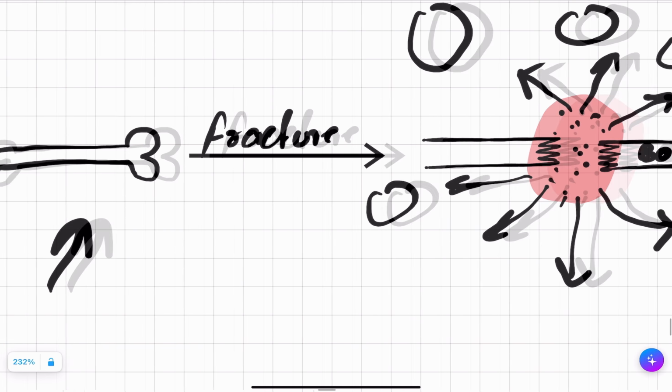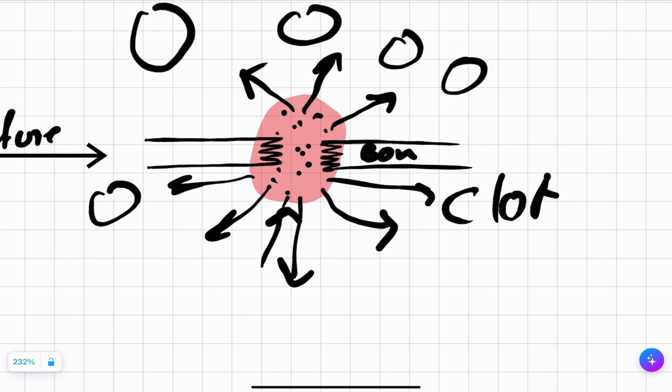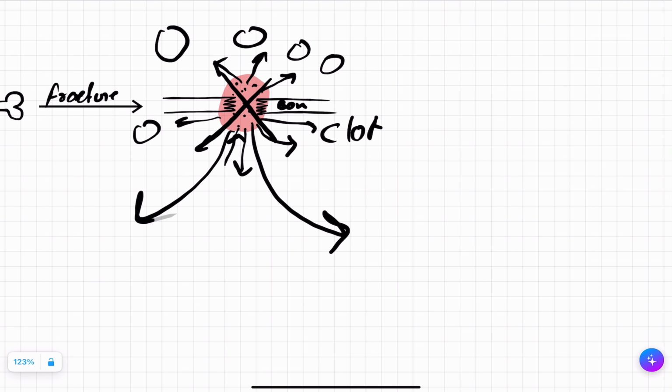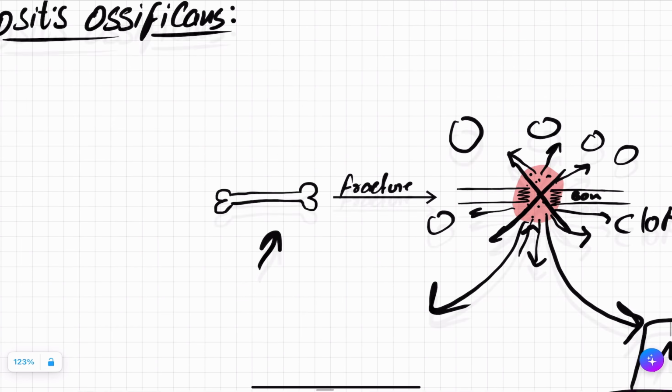Again, this is a bone. It underwent a fracture. At the site of fracture, a clot formed. Inside the clot, growth factor was there. When you go to the hospital after a fracture, the doctor always says, please do not move your hand or leg where it is fractured. Why? Because there is growth factor present inside the clot at the place of the fracture, and if you move your hand or leg, this clot will break. If this clot breaks, the growth factor will seep into the environment, for example muscle. This growth factor will cause the ossification of muscle also, and this is known as myositis ossificans.